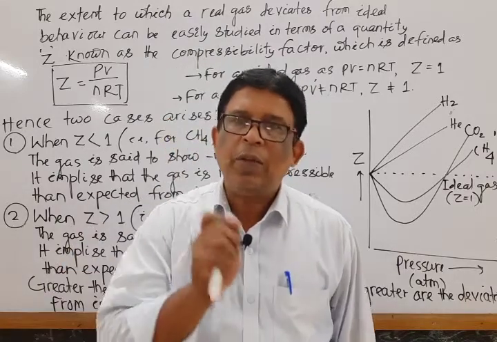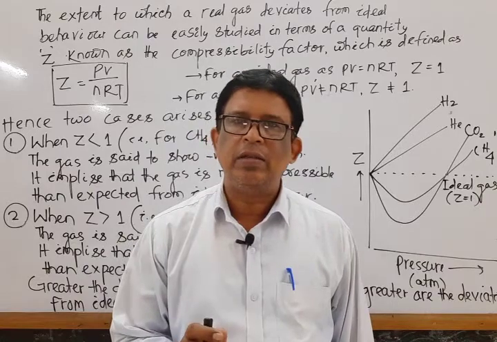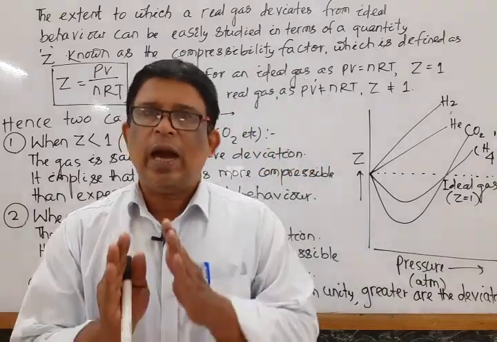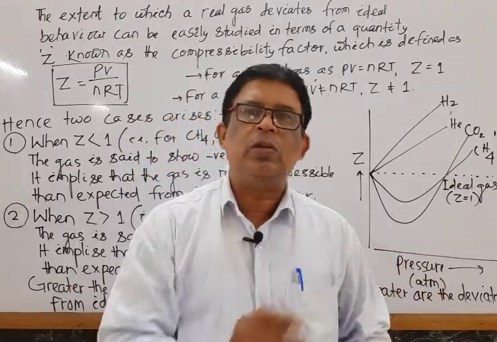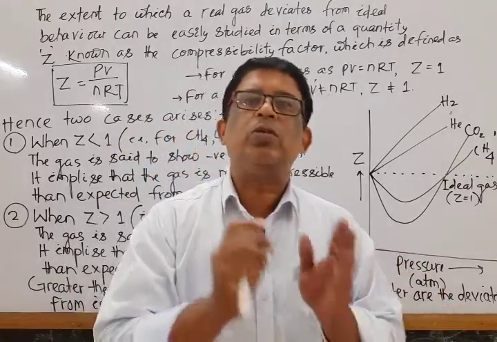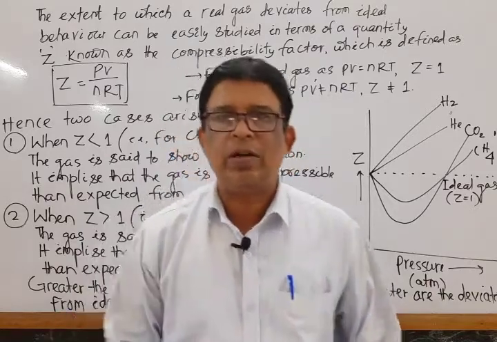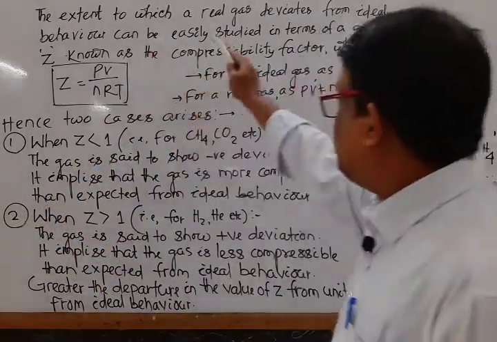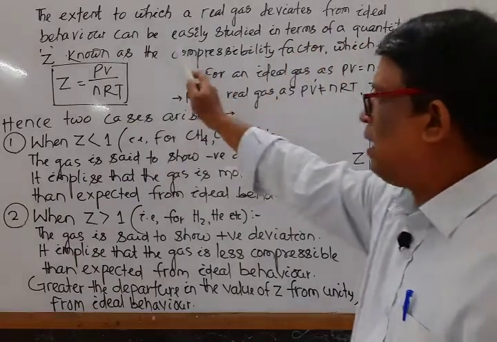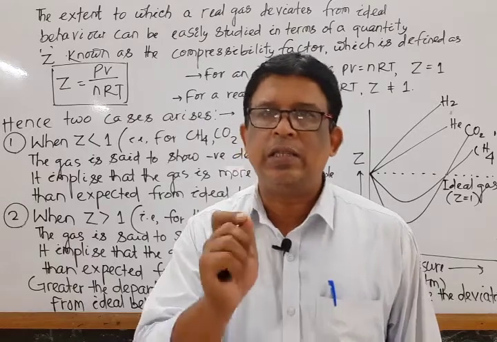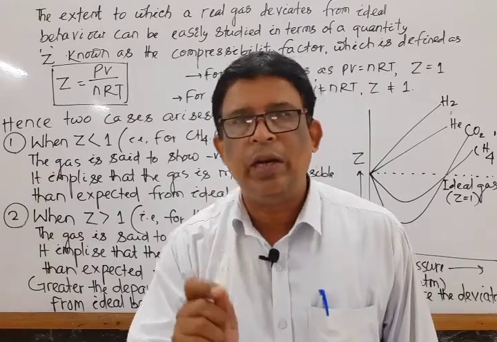However, at a particular condition, that is, at low pressure and high temperature, real gases tend to ideal behavior. So the extent to which a real gas deviates from ideal behavior can be calculated by one parameter known as Z, known as compressibility factor.